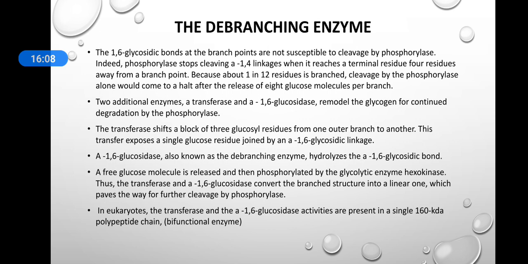In eukaryotes, the transferase and the 1,6-glucosidase activities are present in a single 160 kilodalton polypeptide chain, that is a bifunctional enzyme. So in eukaryotes, both the transferase and the 1,6-glucosidase are present in a single enzyme. Such enzymes are called bifunctional enzymes. So that is the debranching enzyme. Two enzymes, a transferase and a 1,6-glucosidase, are required for the debranching of the glycogen into a linear chain of glucose.